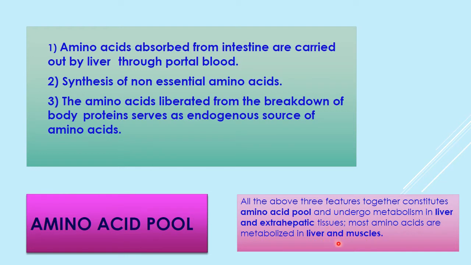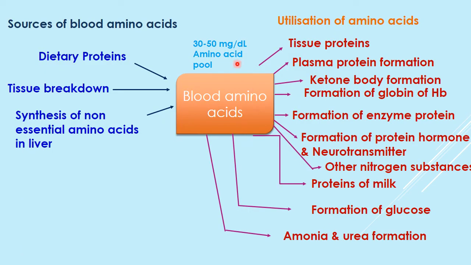Most amino acids are metabolized in the liver and muscle. Now we see the sources of amino acids: dietary protein, tissue breakdown, and synthesis of non-essential amino acids. In this way we add to the blood amino acid level, which ranges from 30 to 50 milligram per deciliter. Then utilization: amino acids are utilized in tissue protein synthesis, plasma protein formation,